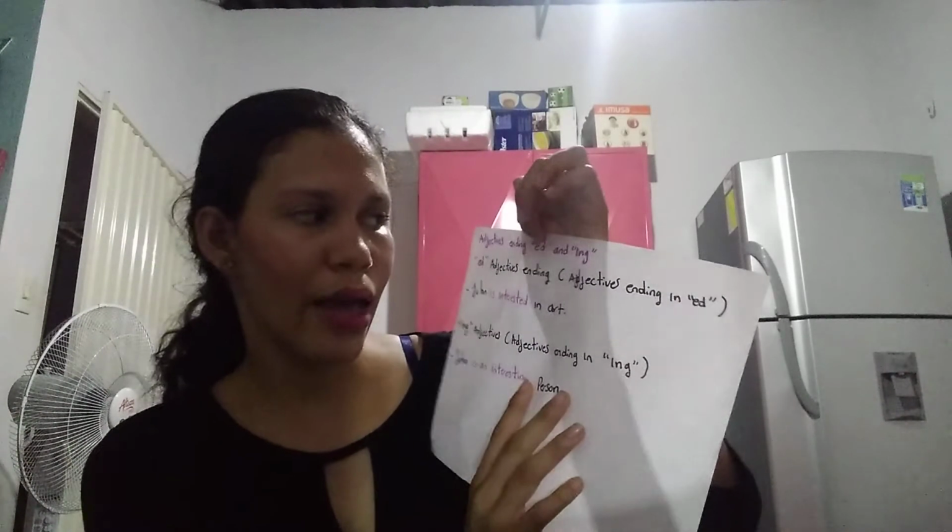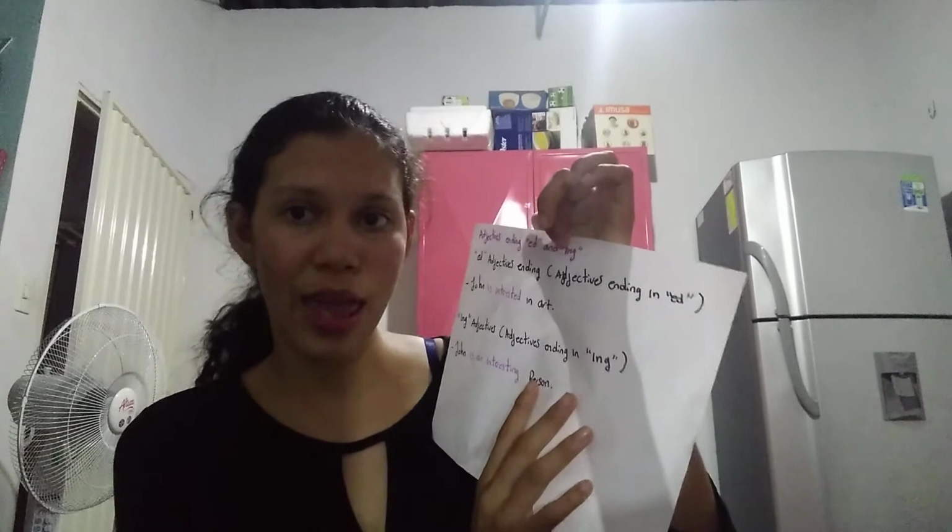In this moment, I'm going to talk about adjectives ending in ed and ing.